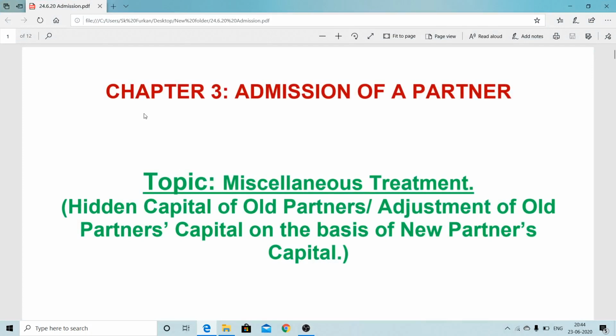Hello, my dear students. Today, our topic is hidden capital of old partners. That is adjustment of old partners' capital on the basis of new partner capital. This is the last topic of this chapter.